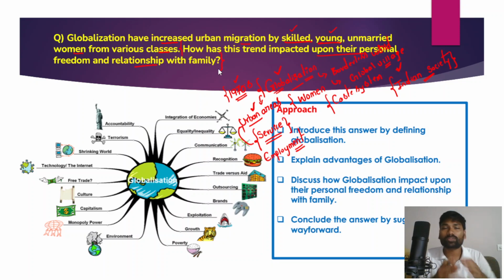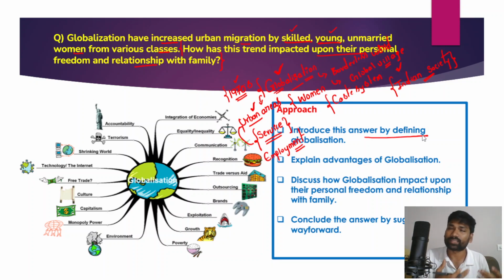First and foremost, we need to understand the approach, the basic structuring of this answer, and only then can we proceed to discuss and analyze this. Remember, I have told you that globalization is a very, very important topic that you need to focus on. In the approach to this question, first you have to introduce the answer by defining globalization.